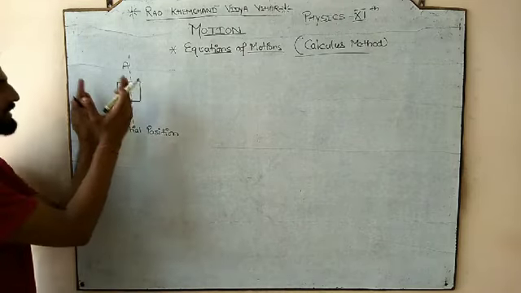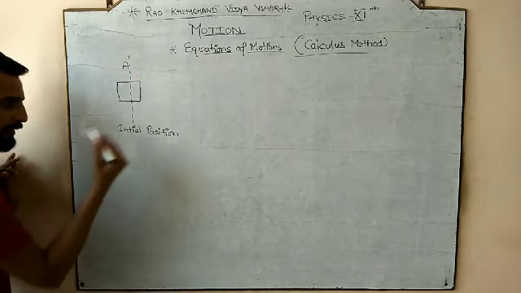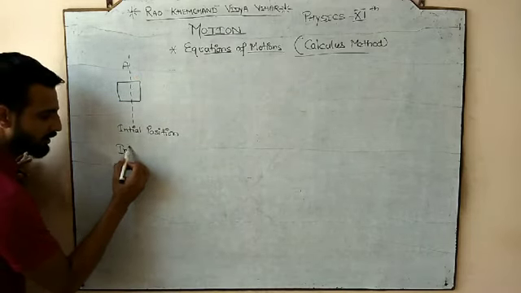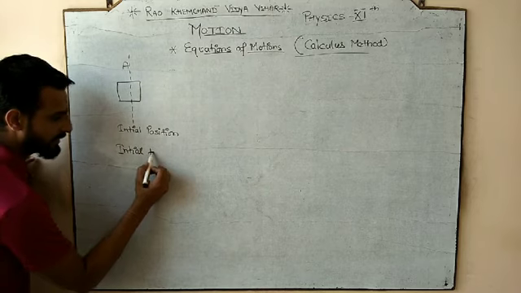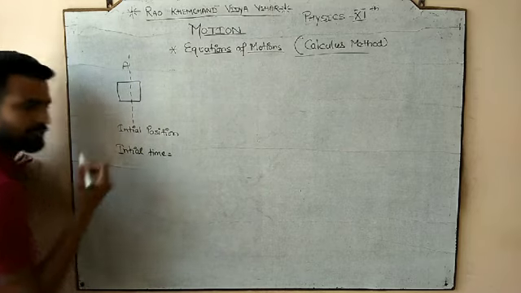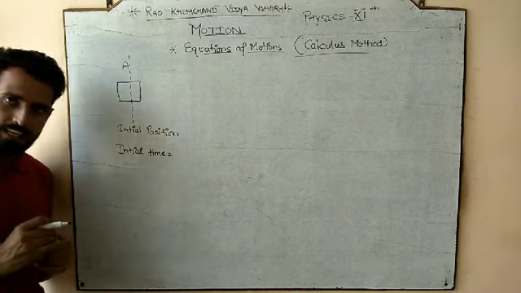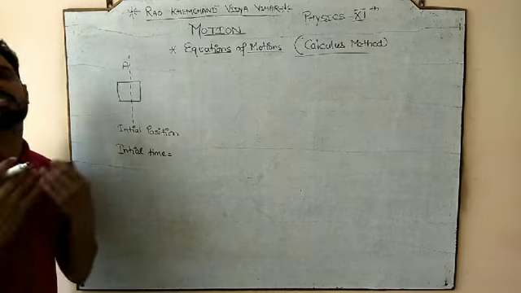Our vehicle started from A. So if it is the initial position, what is your initial time? Initial means starting.